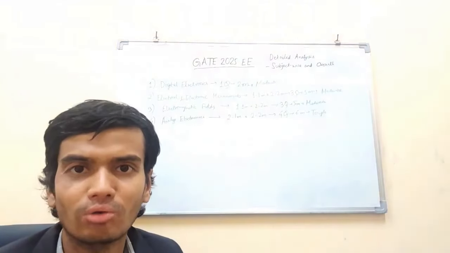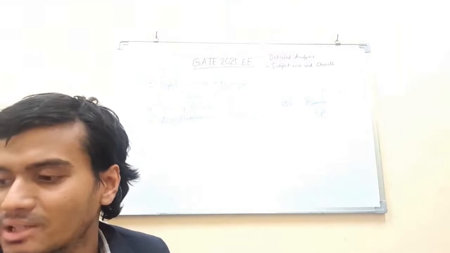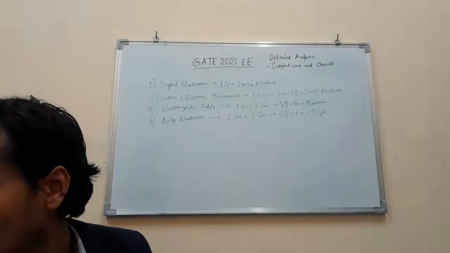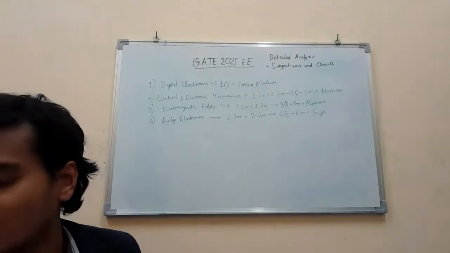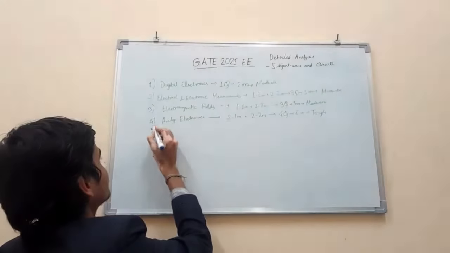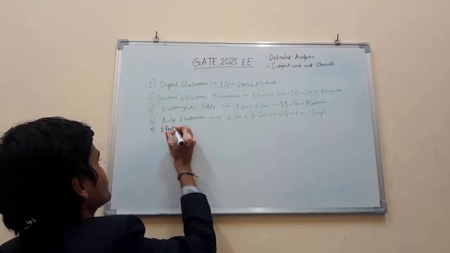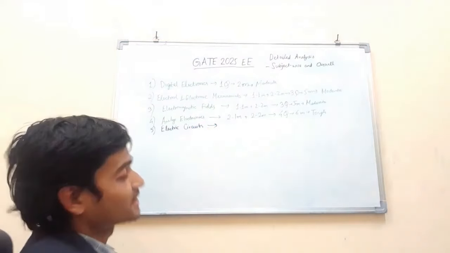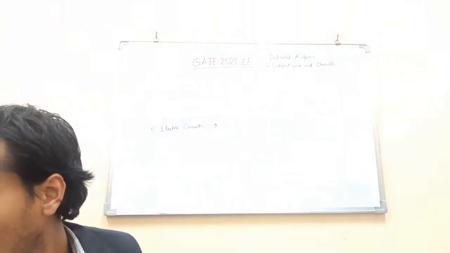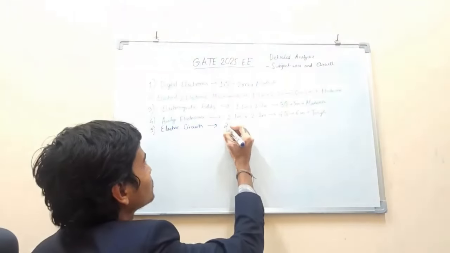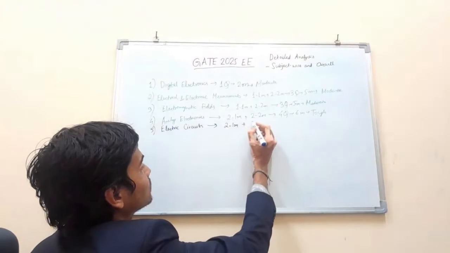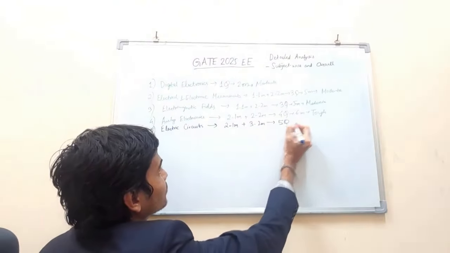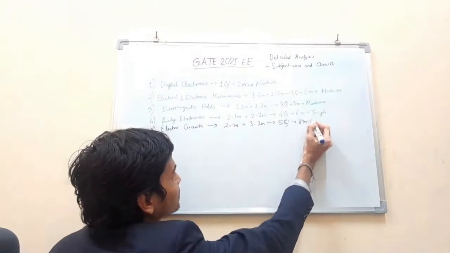Now moving on to the subjects which have slightly higher weightage as compared to these. Next comes electric circuits. Electric circuits this time had two 1 mark questions and three 2 marks questions. Total 5 questions of 8 marks. Level was moderate.